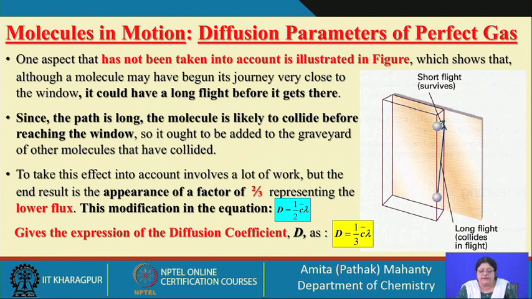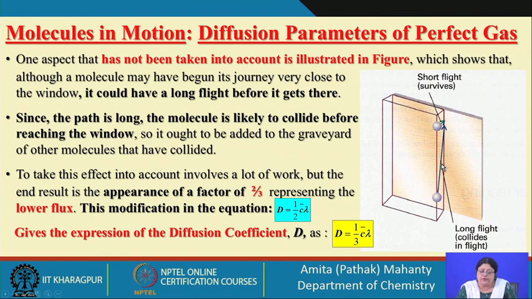Molecules may also have begun their journey very close to the window. It may have a very long flight. So, if it is flying from here to here, but the collision is taking place close to the window, then in spite of the fact that this is lambda, it is actually having a very long flight.